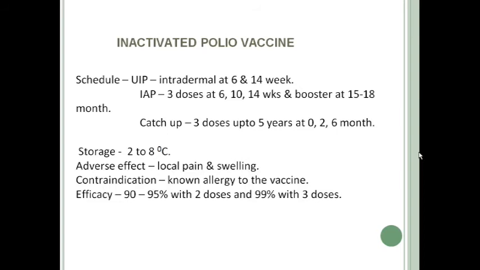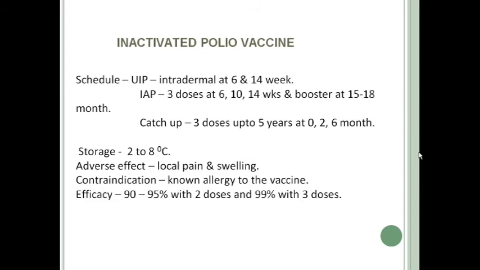Previously only OPV was used in your National Immunization Schedule or UIP, but after elimination of polio, and India was declared polio free in 2014, after that, intradermal inactivated polio vaccine is used for sequential immunization. So we'll discuss why.